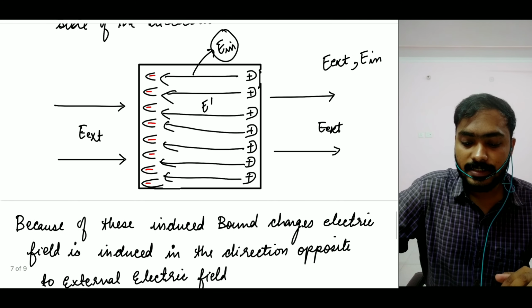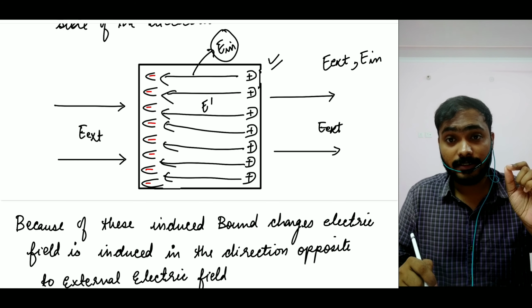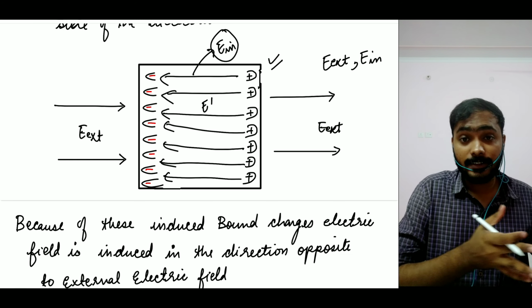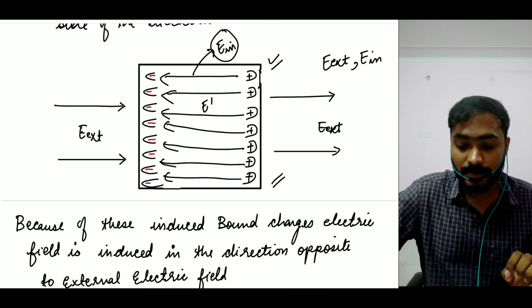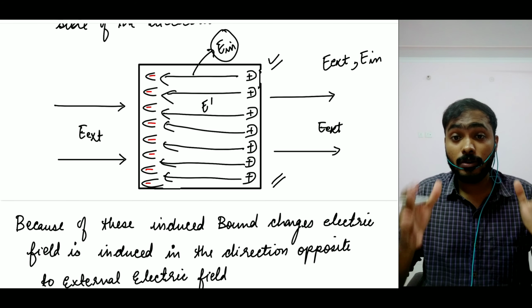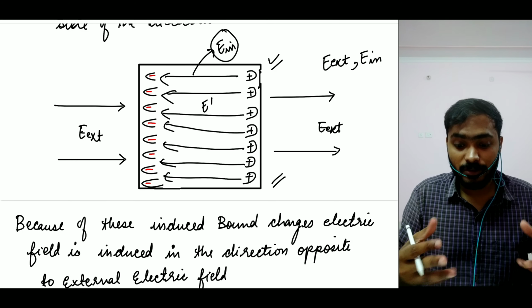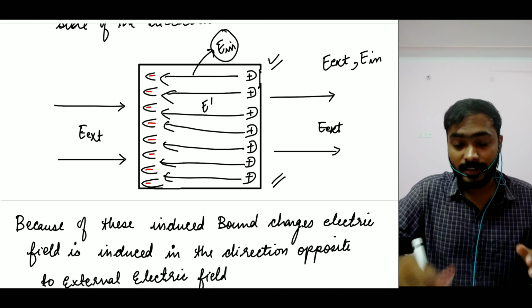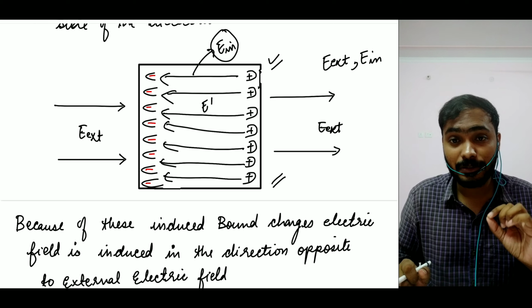So now you guys can see what was happening in the first exercise that we did, when we were comparing our conductor and our dielectric. There were no free charges, but there were dipoles. So because of those dipoles, what happened? The story is in front of you. I hope you now understand it. Is that a yes or no?